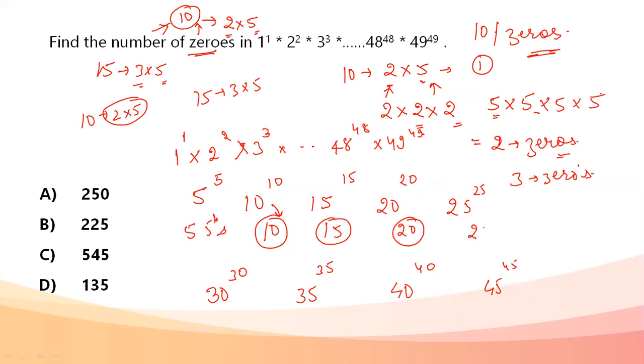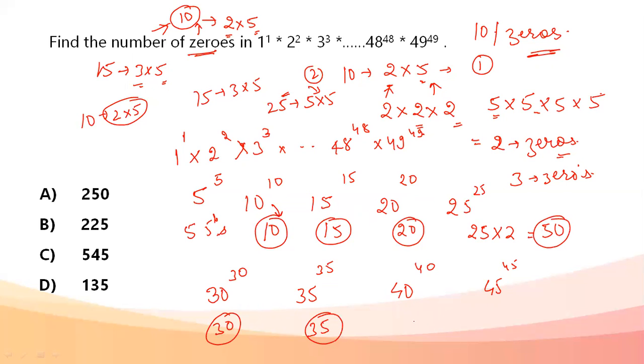25 will be 25 into 2, because 25 is 5 into 5, so 25 power 25 will give me two fives each, that is 50 fives. Next, if I talk about 30, 30 will be giving 30 fives. 35 will be giving me 35 fives.